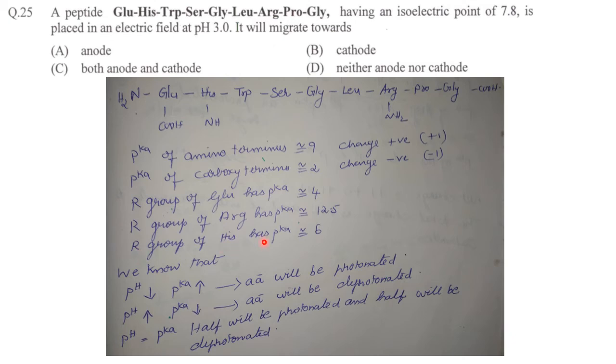Then the R group of histidine, again an amine group, will have a pKa of 6. And we all know that when the pH is low and pKa is more, the amino acid will be protonated. Similarly, if pH is more and pKa is less, the amino acid will be deprotonated. And if pH is equal to pKa, half will be protonated and half will be deprotonated.